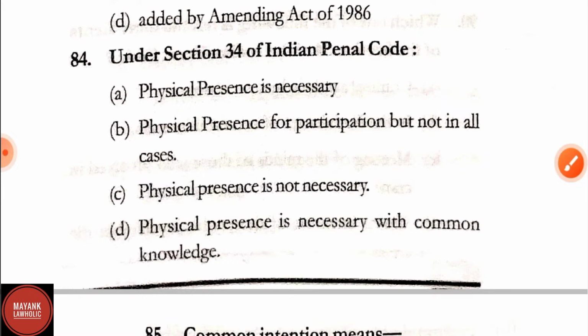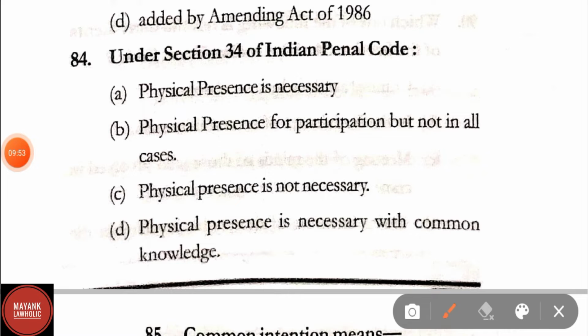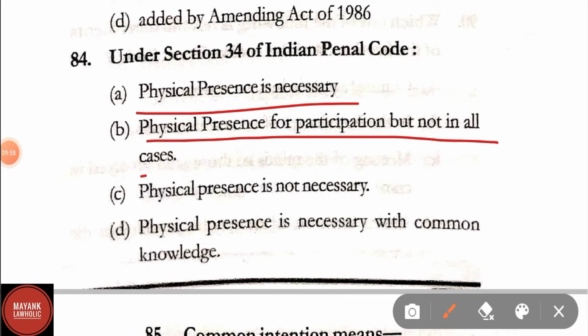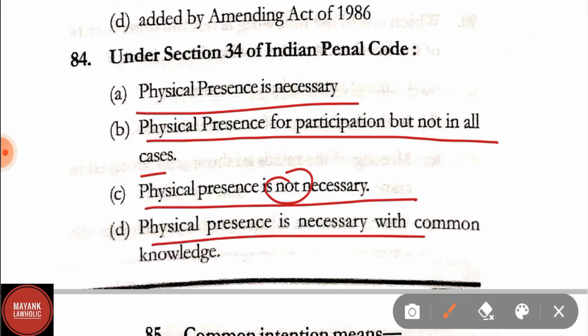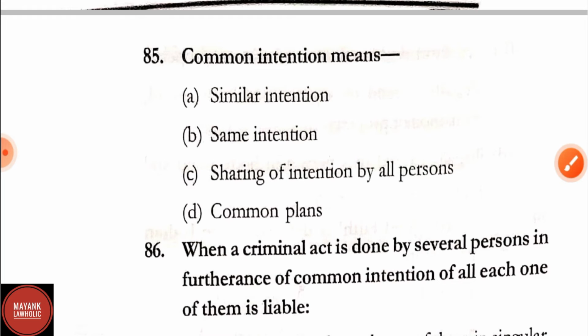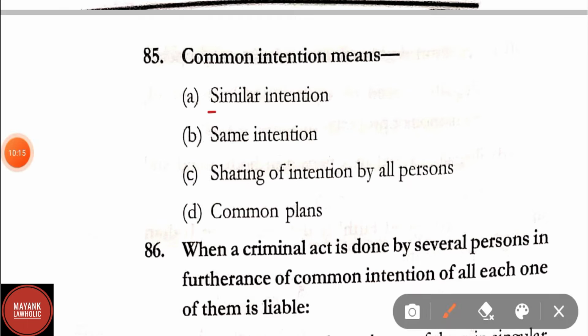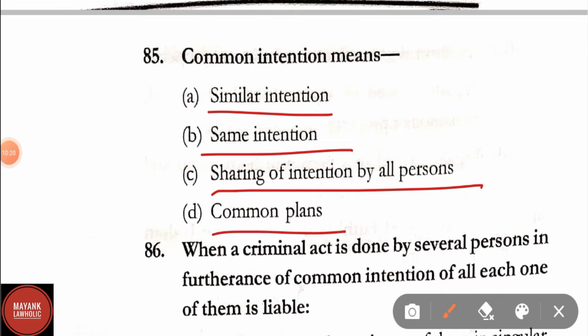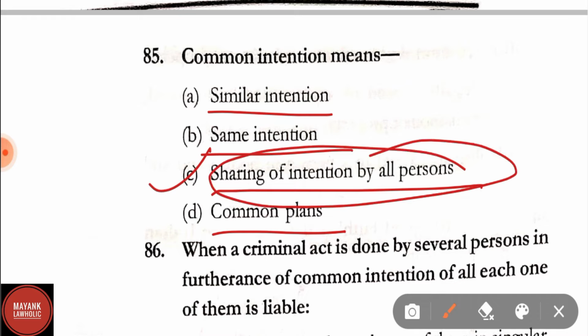Question number 84. Section 34 of IPC, option A, physical presence is necessary. Option B, physical presence for participation but not in all cases. C, physical presence is not necessary. D, physical presence is necessary with common knowledge. Here the correct answer is option B, that is physical presence for participation but not in all cases. Question number 85. Common intention means option A, similar intention, B, same intention, C, sharing of intention by all persons, D, common plans. Here the correct answer is option C, that is sharing of intention by all persons.